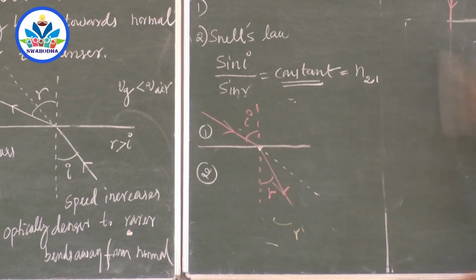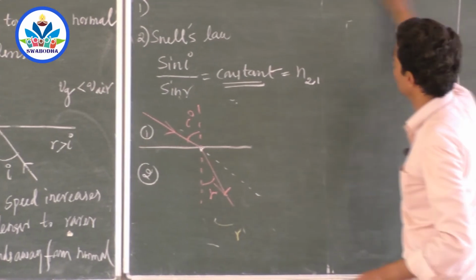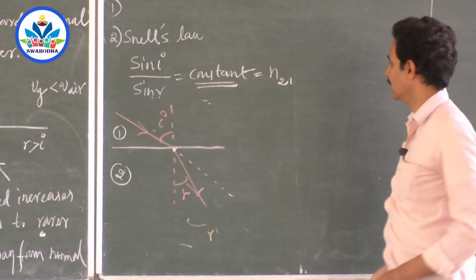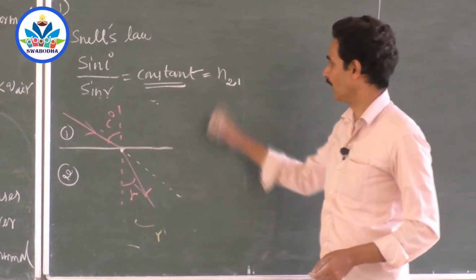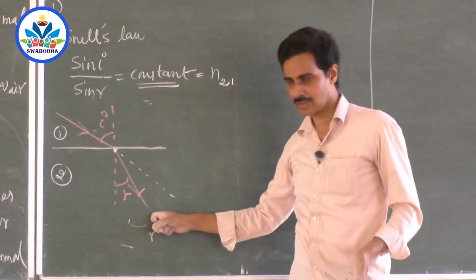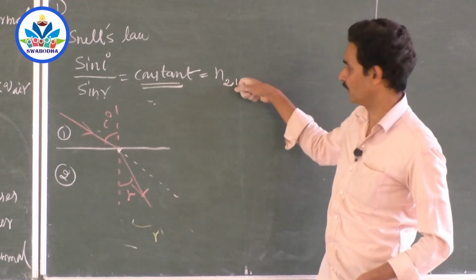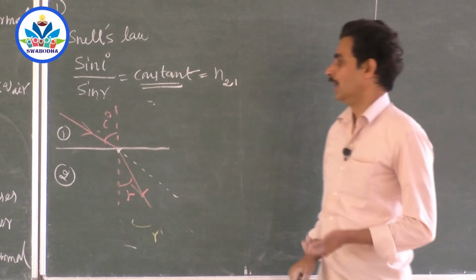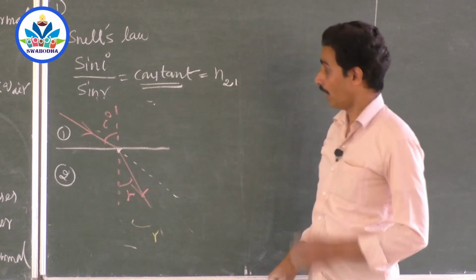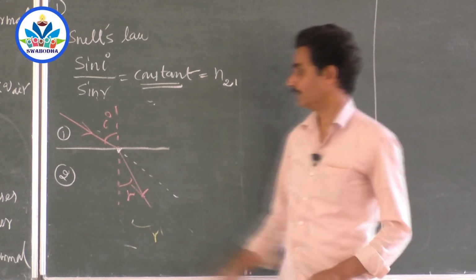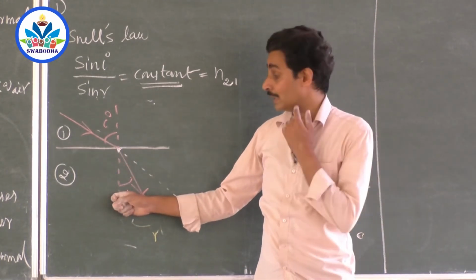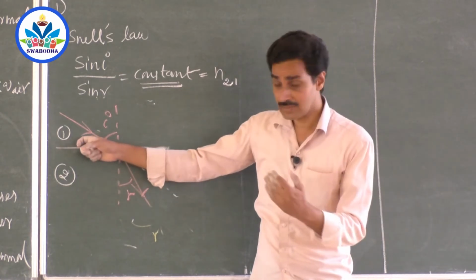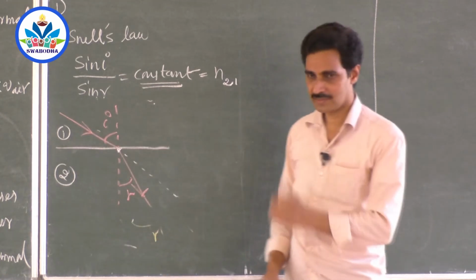So define refractive index. A question will be only that much. But what refractive index? Refractive index of that medium where refraction occurs, the second medium, with respect to the first medium, of course. So, when a ray of light travels from one medium to another medium, we will represent it as medium 1 and 2.